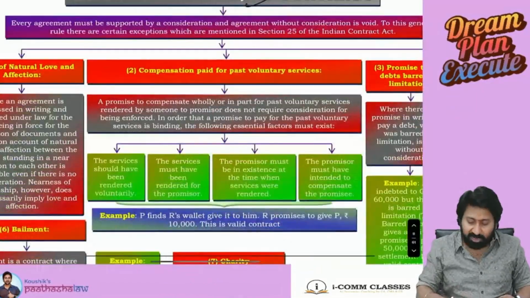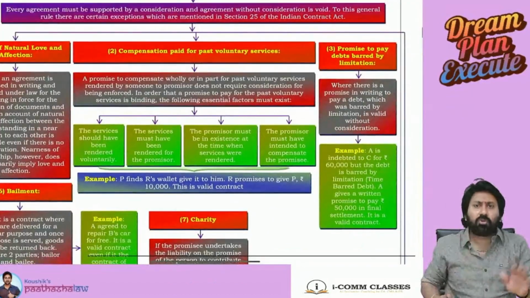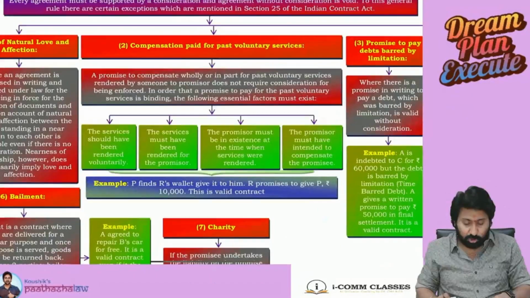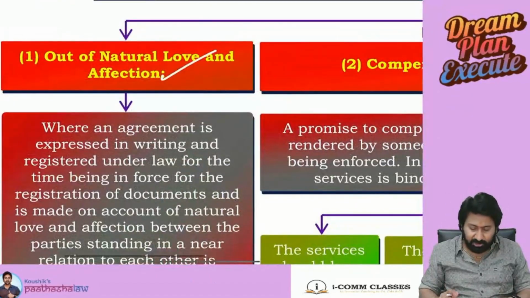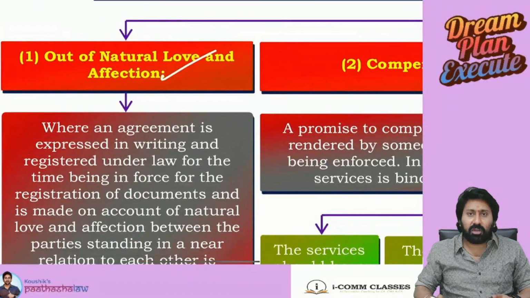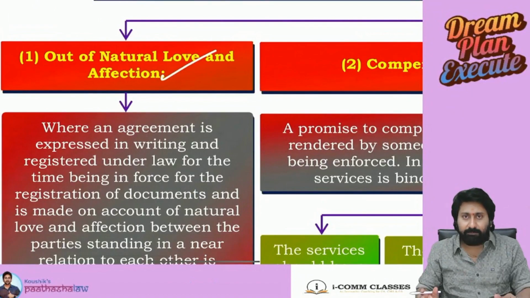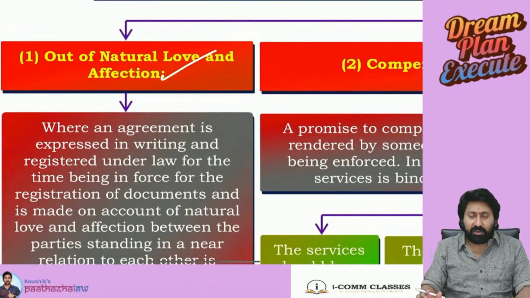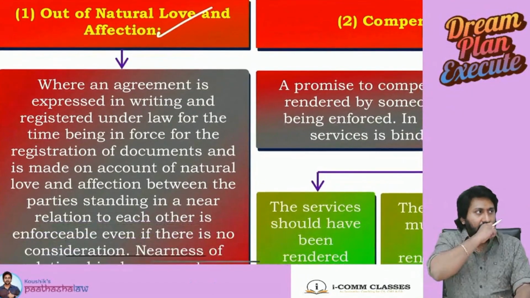No consideration, no contract. Normally what will happen if there is no consideration, there is no contract. But there are exceptions to that. 5 minutes I will complete this and close. Okay, first one. Out of natural love and affection. Simply to tell, a father gifting to his son or a daughter. What is this? Out of natural love and affection they will give.